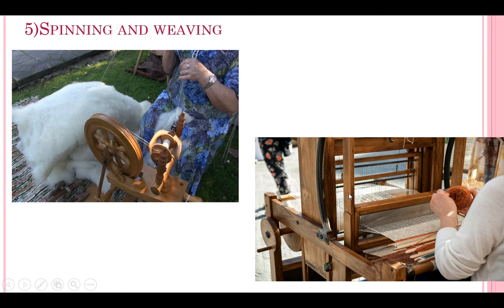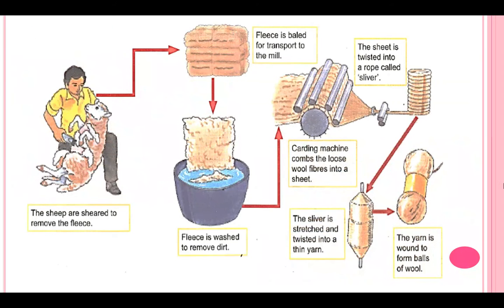It will be sent to color the wool, and then it will be finished so that you can use it for many purposes. Understood, students? This is all about the process of production of woolen fabric. Here I have shown a flow chart for production of wool.